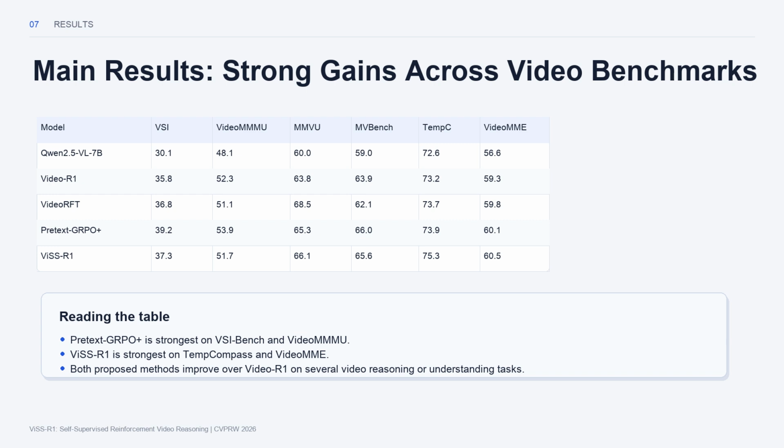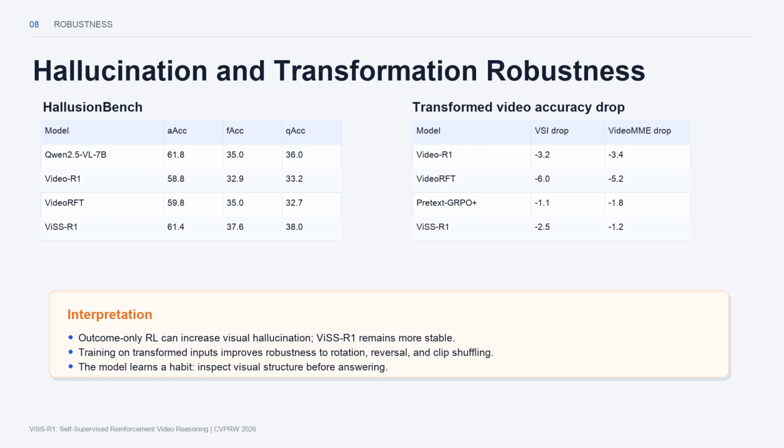The key interpretation is not just that the numbers go up. The improvement suggests that self-supervised visual rewards can complement outcome-driven RL and make video reasoning less dependent on shortcuts. The paper also studies hallucination and robustness, which are especially important for multimodal models.